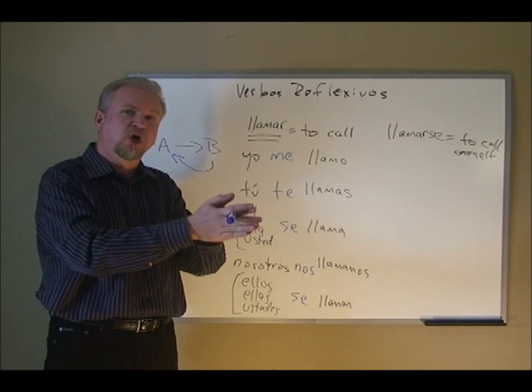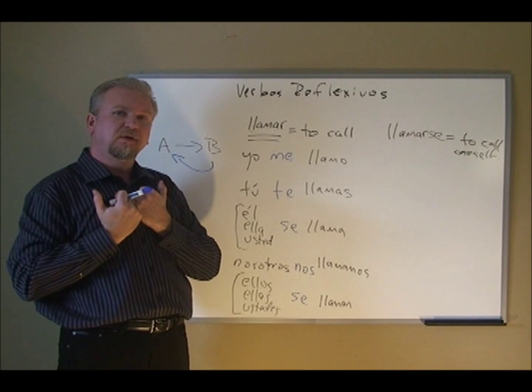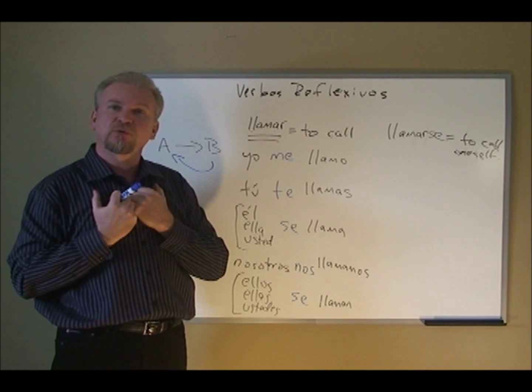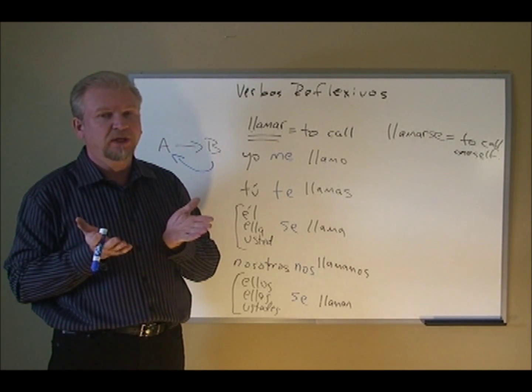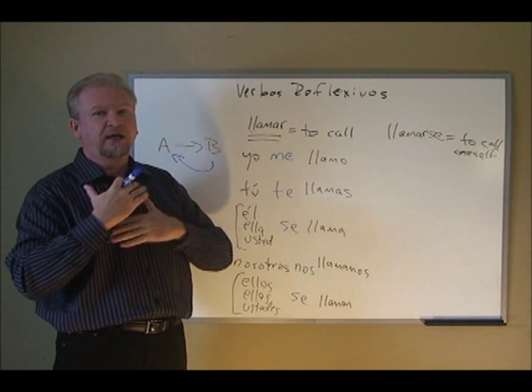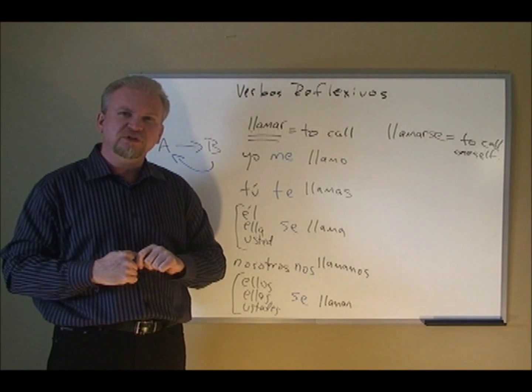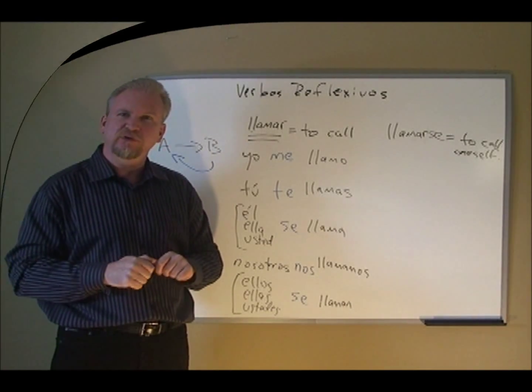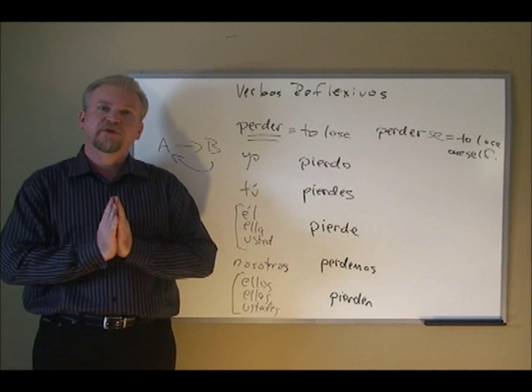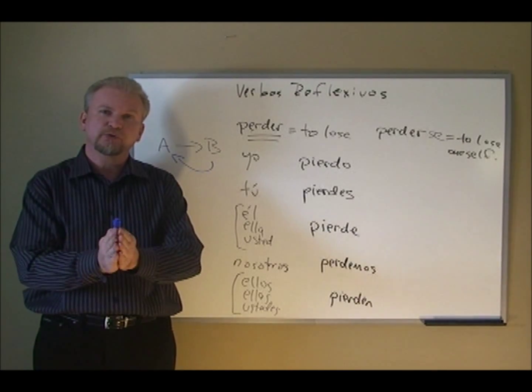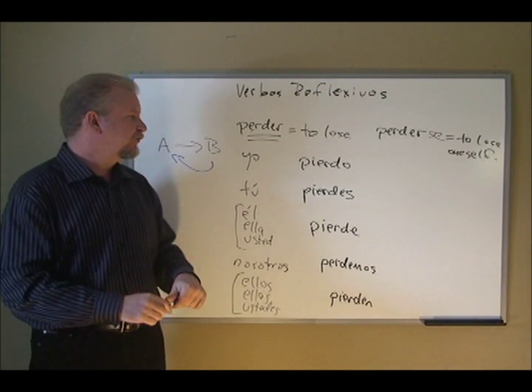Yo llamo, I call. Yo me llamo, I'm called myself. Yo me llamo John. I'm not doing any calling here. The calling is coming back to me. People call me John. Let's look at one more example just to make sure we understand this concept. Okay, let's look at the verb perder, to lose. Perder is conjugated as such.